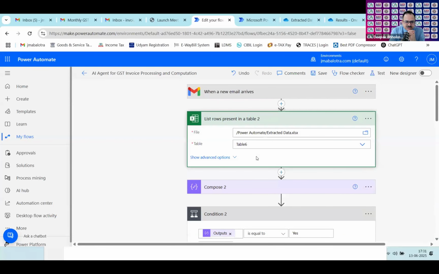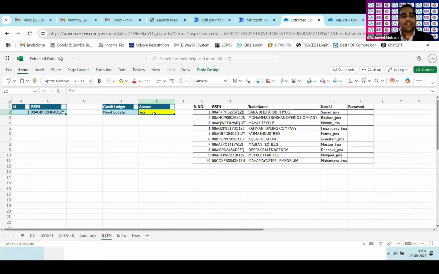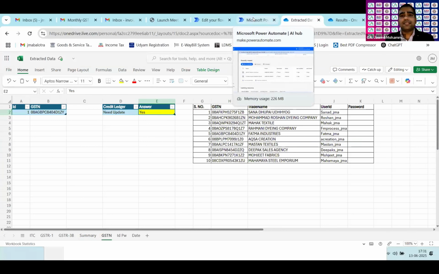So let's go down to the condition. The first thing, I need to pull in the data from Excel, that is table 6. Table 6 tells whether yes or no is provided, whether we need to scrape the credit ledger balance or not.